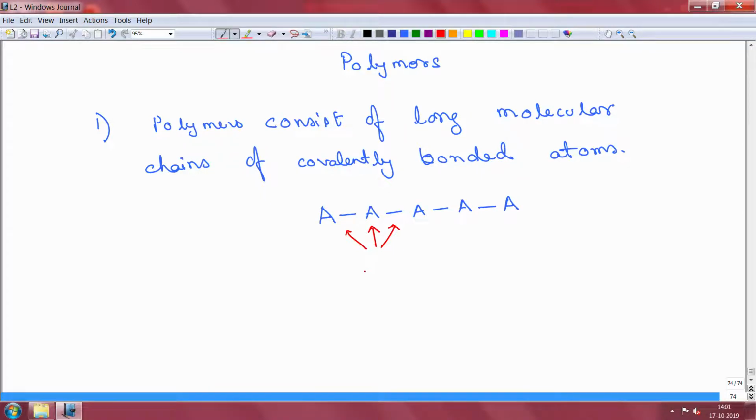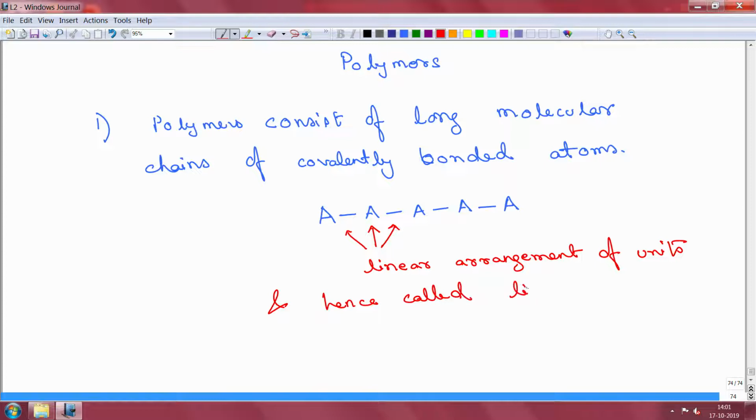So this is a linear arrangement of units, and hence called a linear macromolecule or linear polymer. Now, the word linear does not mean that the chain in reality looks like a straight line. It does not mean that.